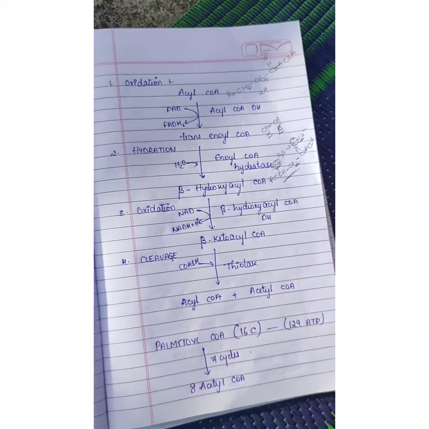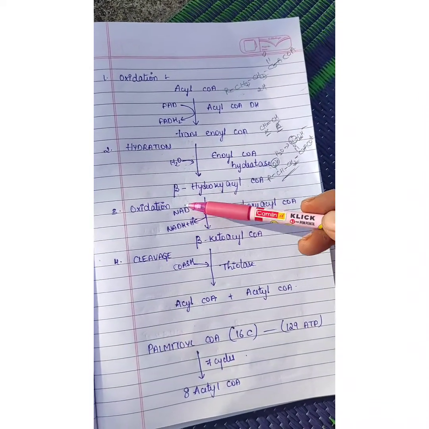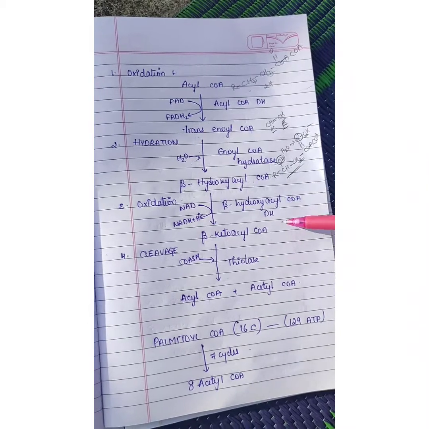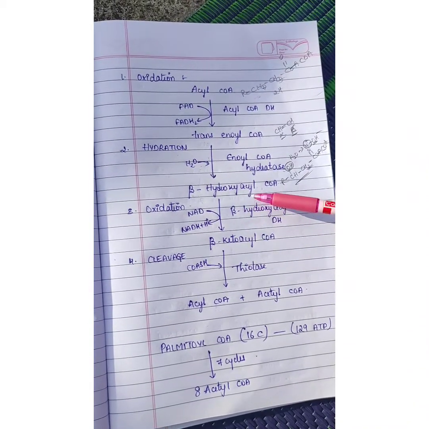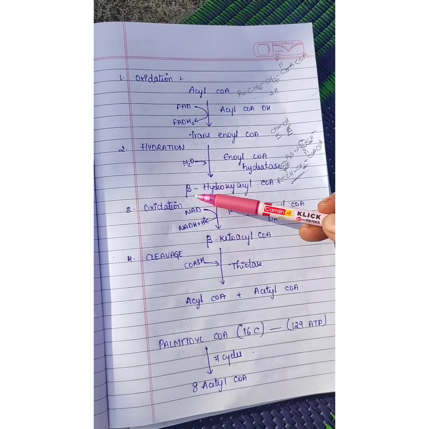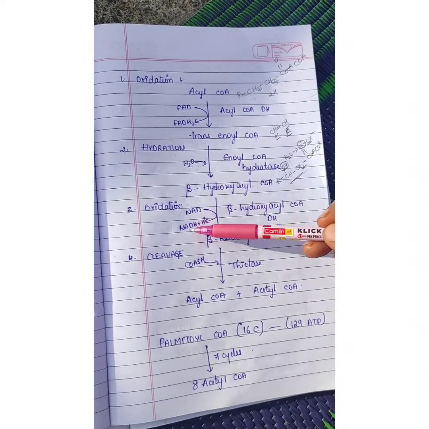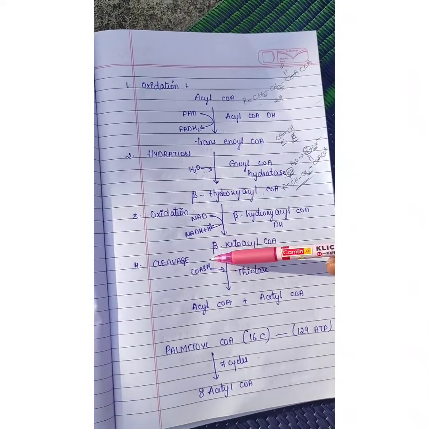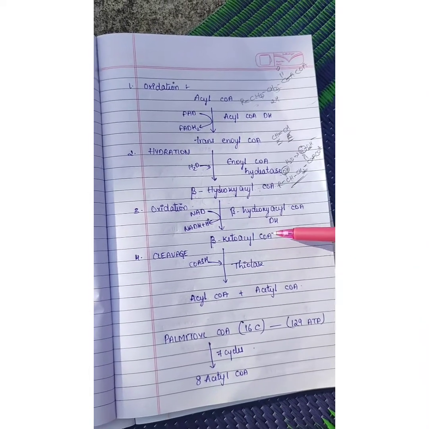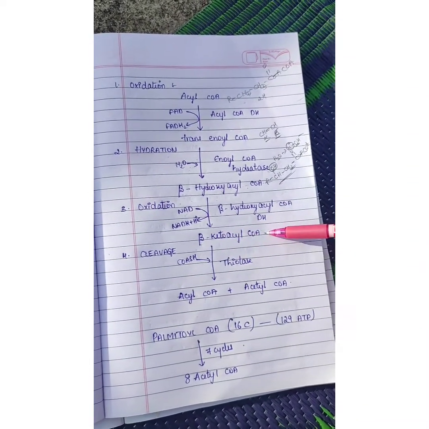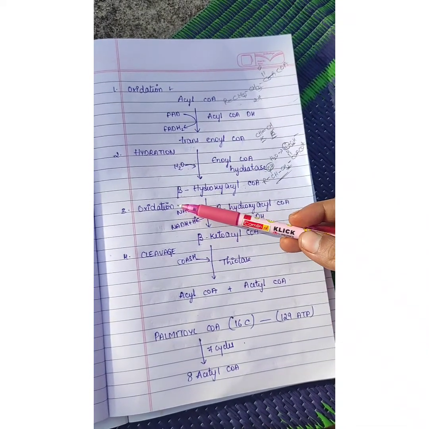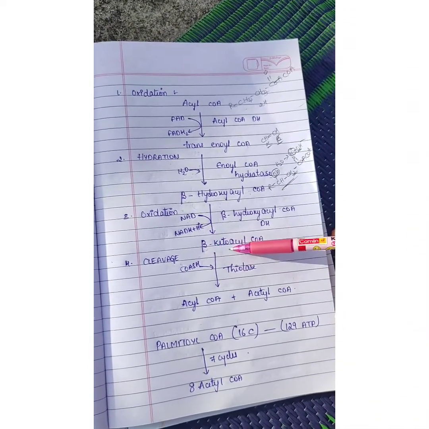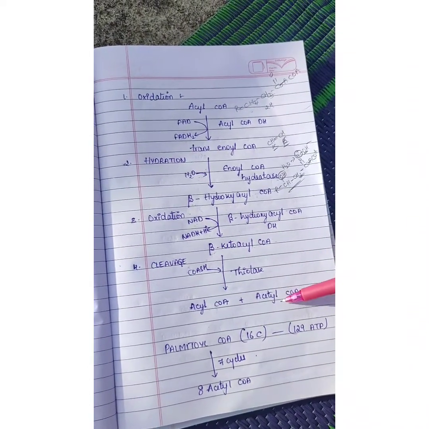So in the third step, the second oxidation takes place. Here the enzyme beta hydroxy acyl CoA dehydrogenase removes two hydrogens again from beta hydroxy acyl CoA and donates them to NAD to form NADH plus H plus. So this finally forms, in the third step, beta keto acyl CoA. Whereas the fourth step involves the cleavage of beta keto acyl CoA to acyl CoA and acetyl CoA.